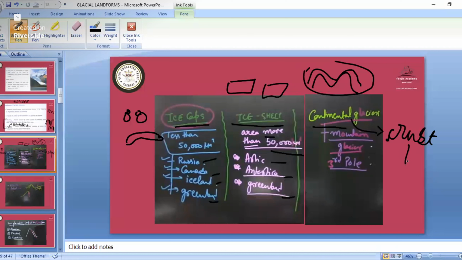So that you can remember that solid means some mountains will be there, so that on that mountain, ice caps are present. That is known as the continental glacier. This continental glacier is also known as the third pole. So this is about the different types of ice caps or glaciers, the different types of frozen water. So here we have ice caps, ice sheet, continental glacier.